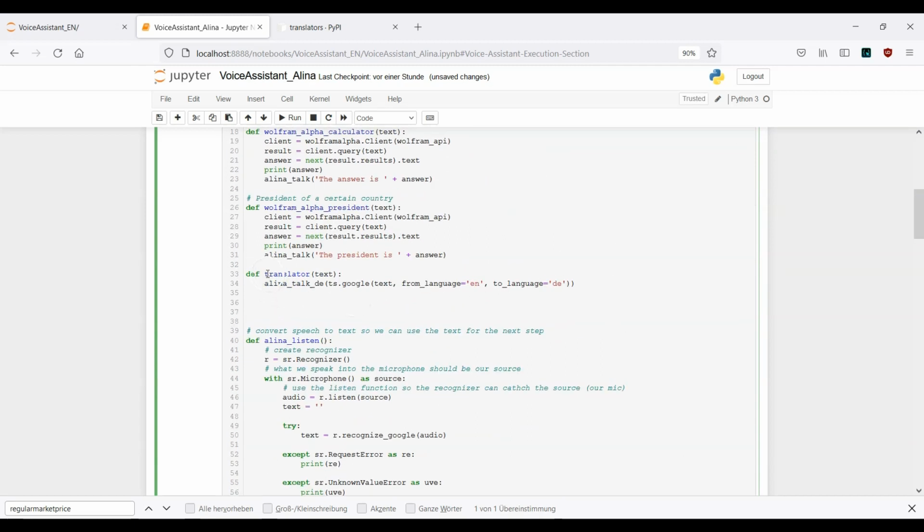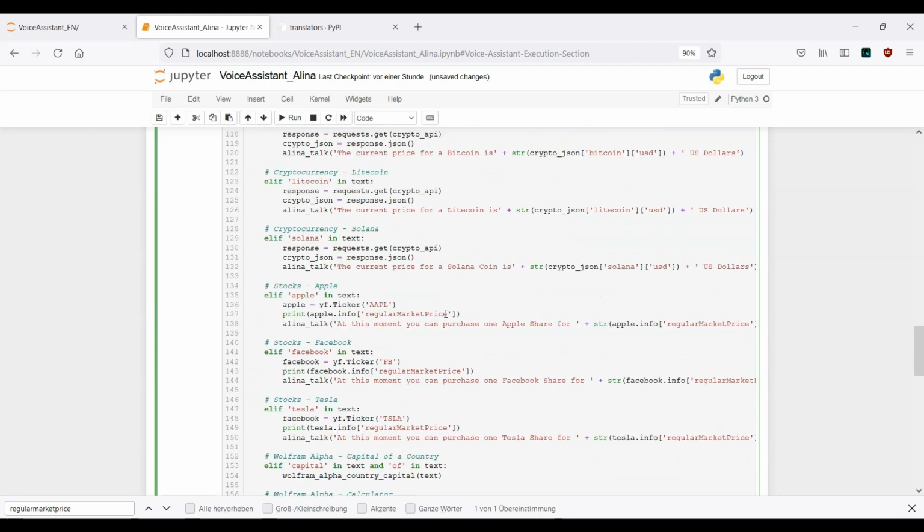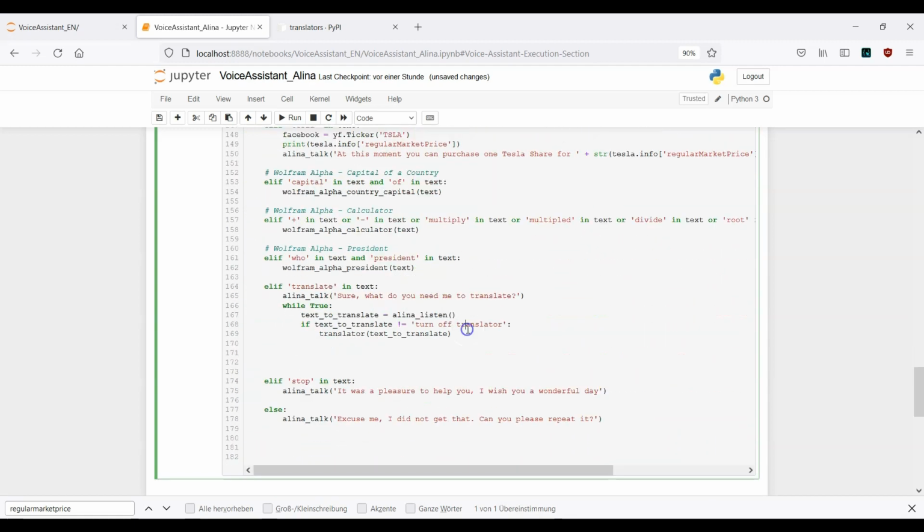Once this translator function is initiated, the initial text from English will be translated to German, and it will also be pronounced with the German pronunciation, with the German voice, to say it a little bit simpler. You will get this point. So text from language English to language German. This is fine.